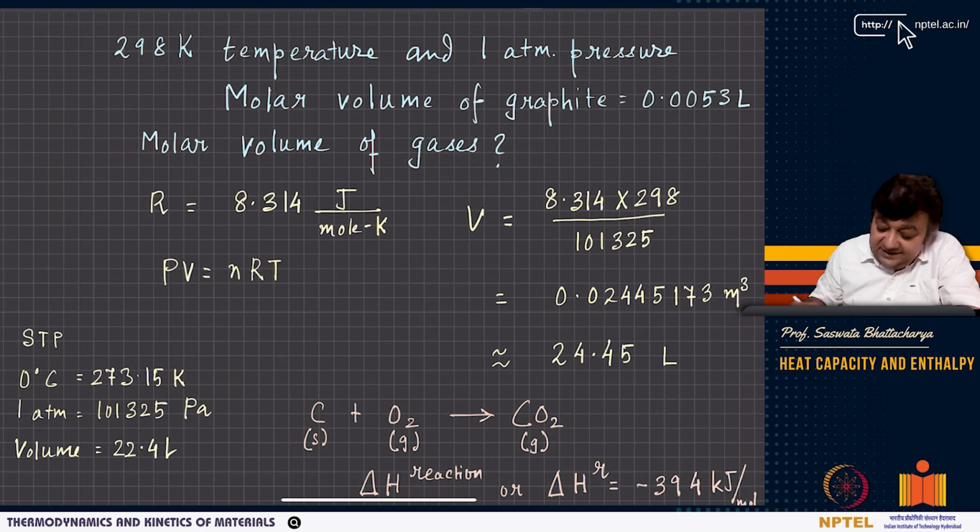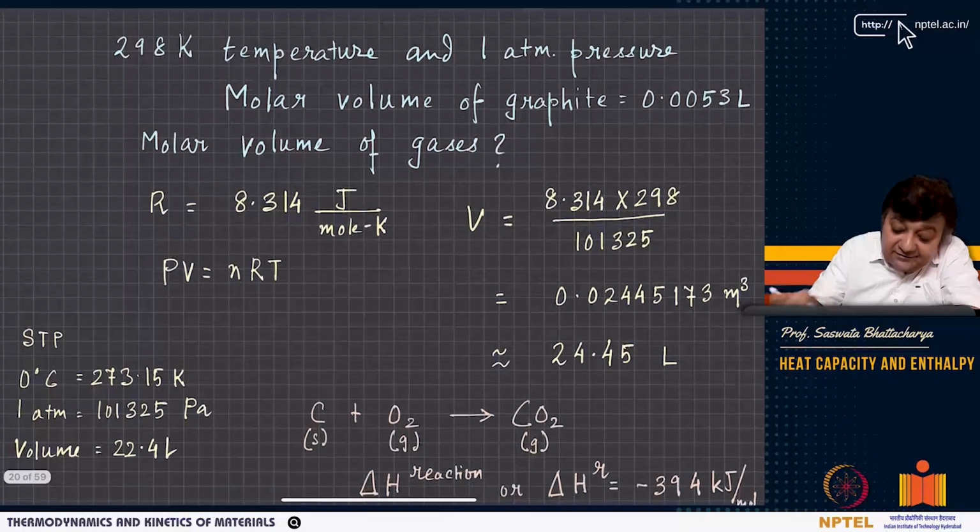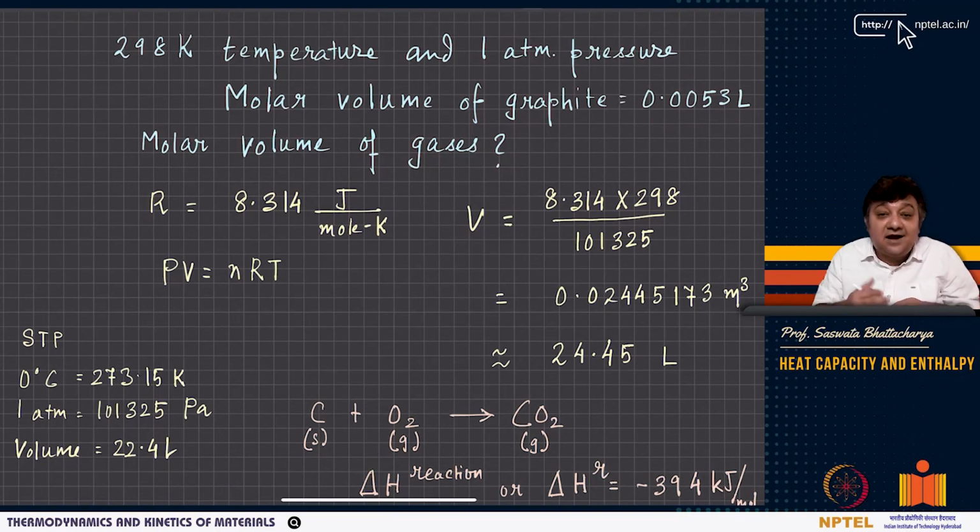So as you can see here, 24.45 liters is the volume of the gases, oxygen or carbon dioxide, that's for 1 mole of these gases. On the other hand, the volume of 1 mole of graphite is 0.0053 liters. You can see how much the volume differs for 1 mole. And we understand that volume does differ.